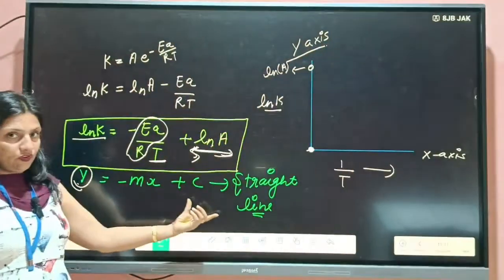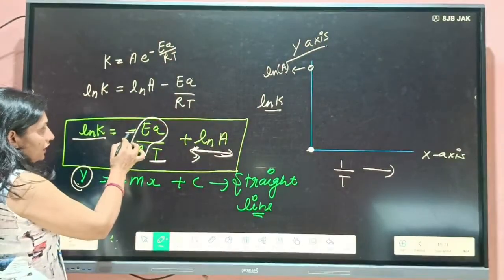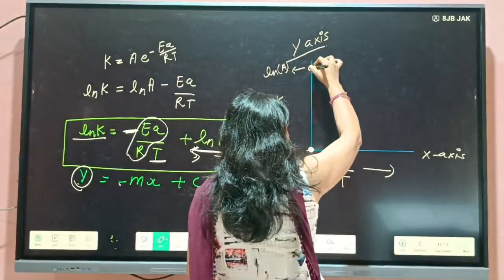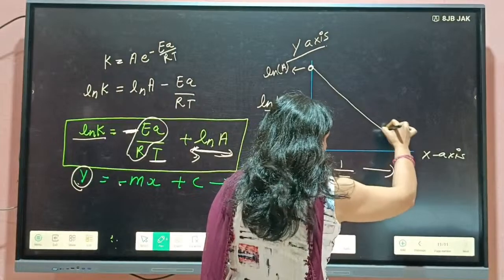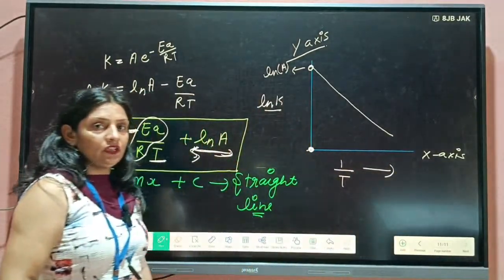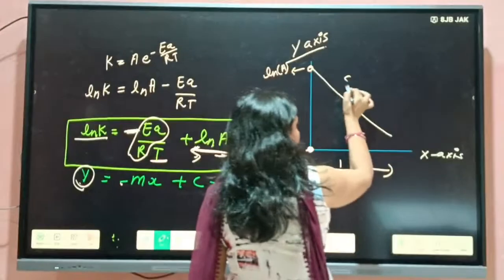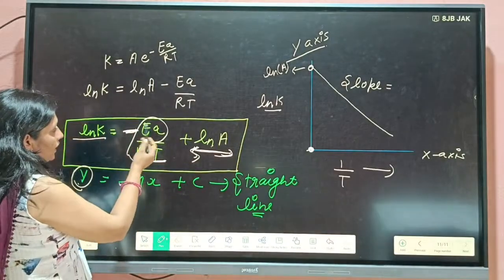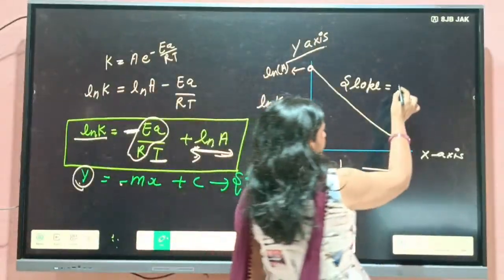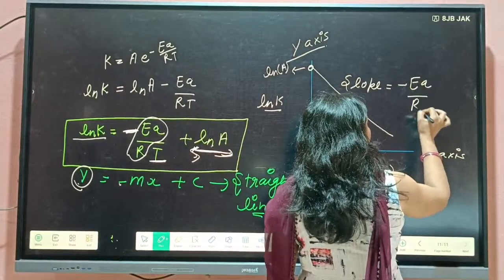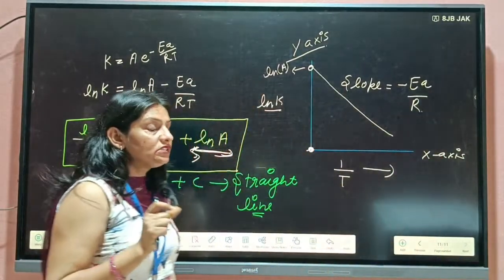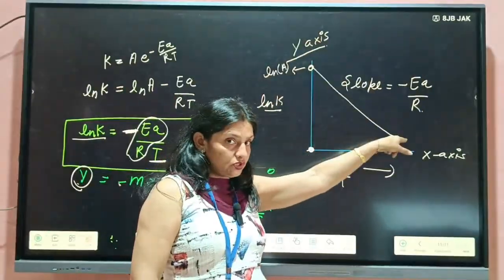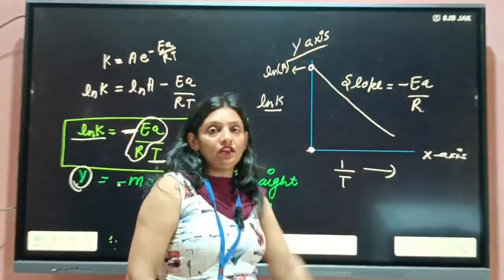So you will get a straight line graph, but the slope is negative here. So students, you will get a graph in descending order. Clear? And here the slope is minus m, and minus m is minus EA by R. Students, you got the same type of graph in zero order also, and in first order also, and the same graph in the Arrhenius equation.